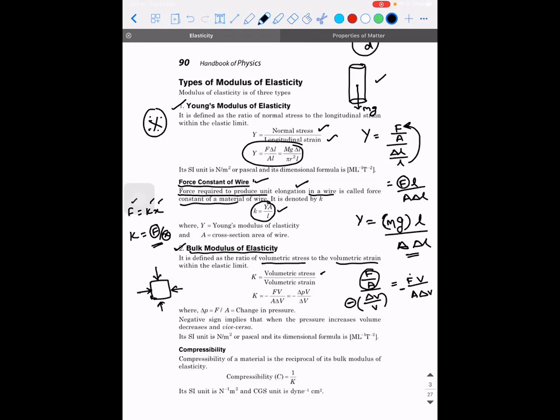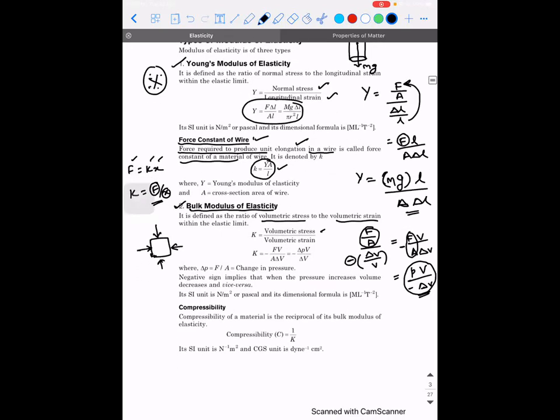Then F by A we can call pressure, so it is pressure into volume divided by minus delta V. Remember, this term is very important in the case of sound also. When we discuss sound traveling in a medium and calculate its velocity, we'll be using this equation. The negative sign indicates that when the pressure increases, volume decreases, and vice versa. That's the meaning.